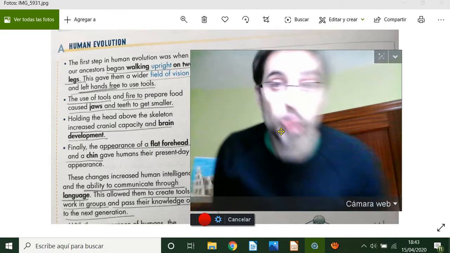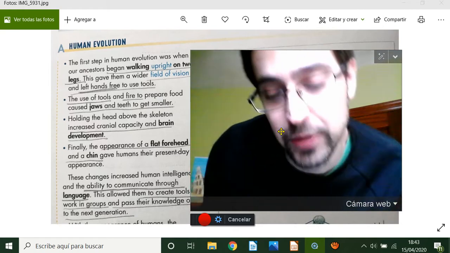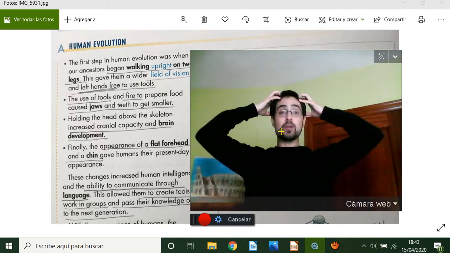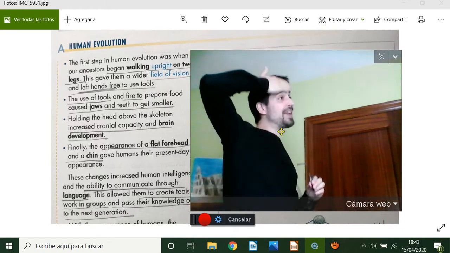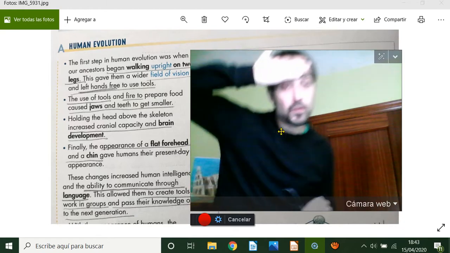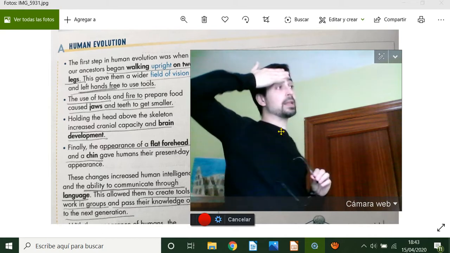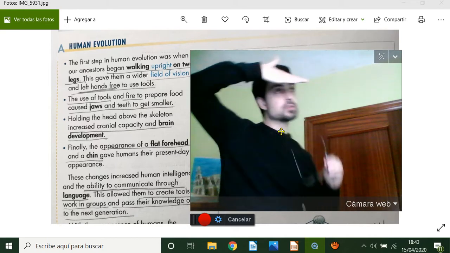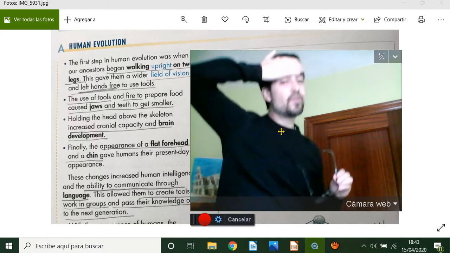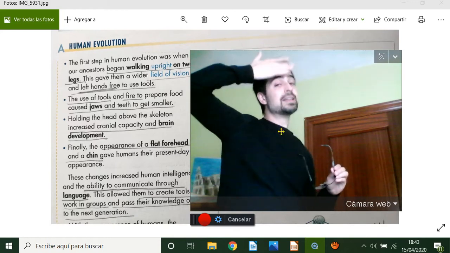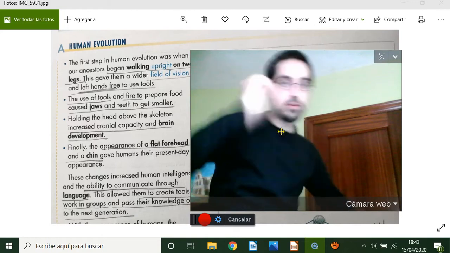Well, not all people, but most of them. Okay, we are intelligent. We have bigger brains. Another difference: the appearance of the flat forehead. For example, the dogs have a flat one, but we have this forehead that is here. Okay, another difference.